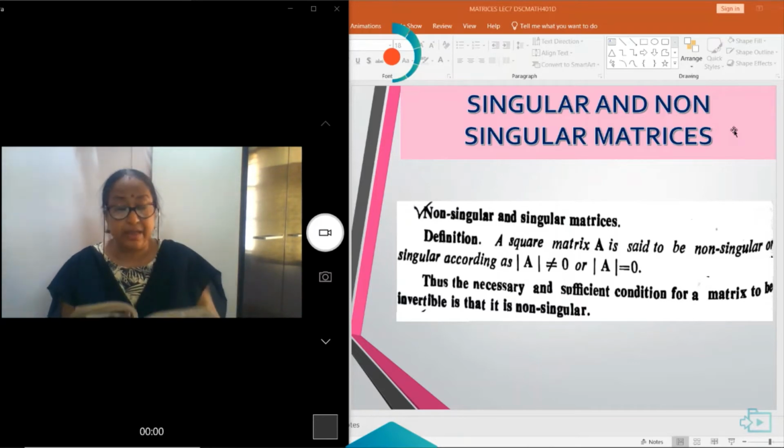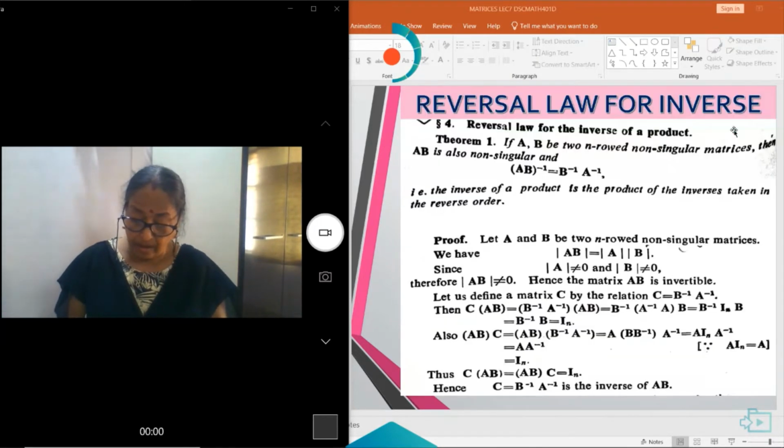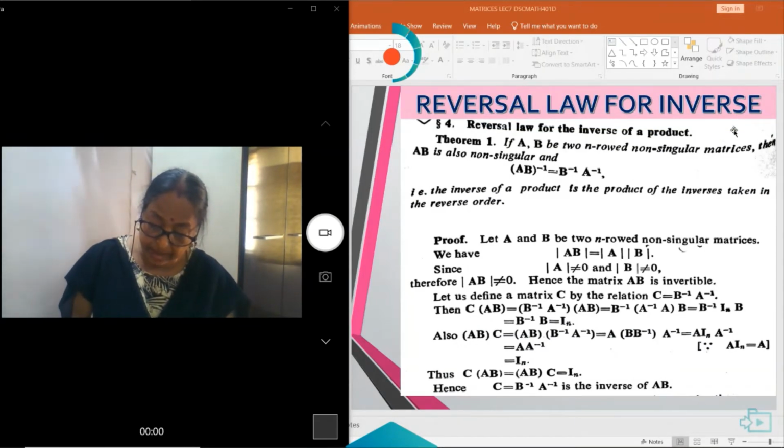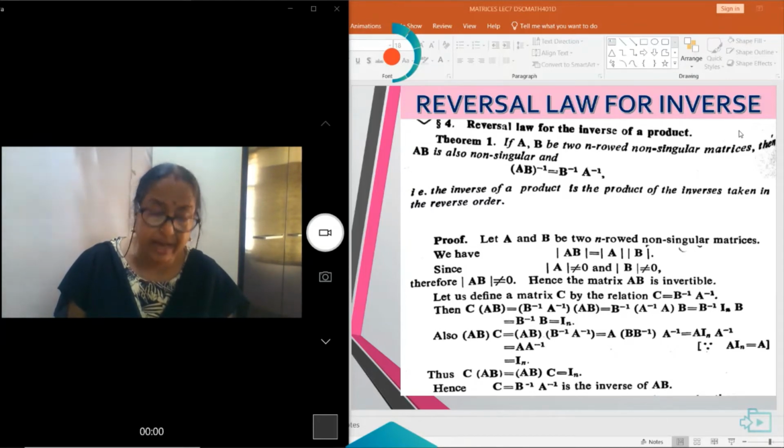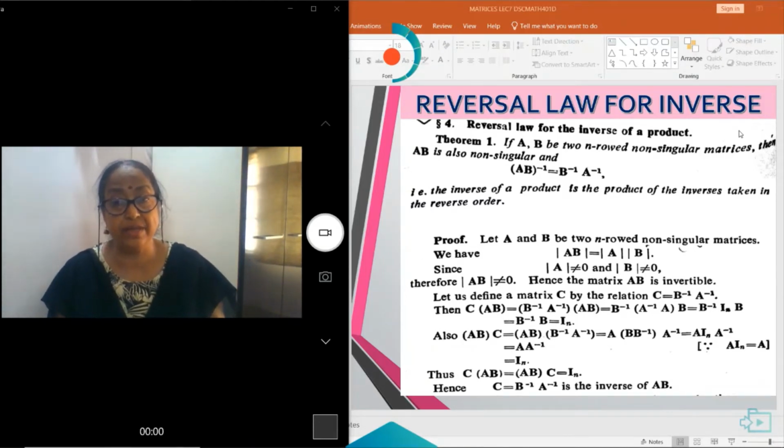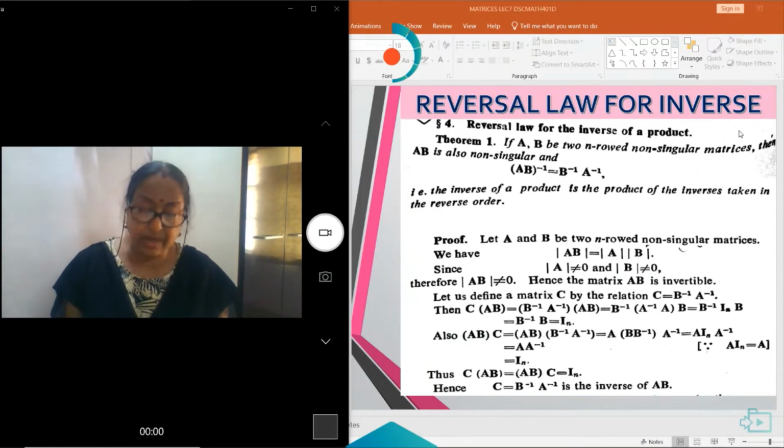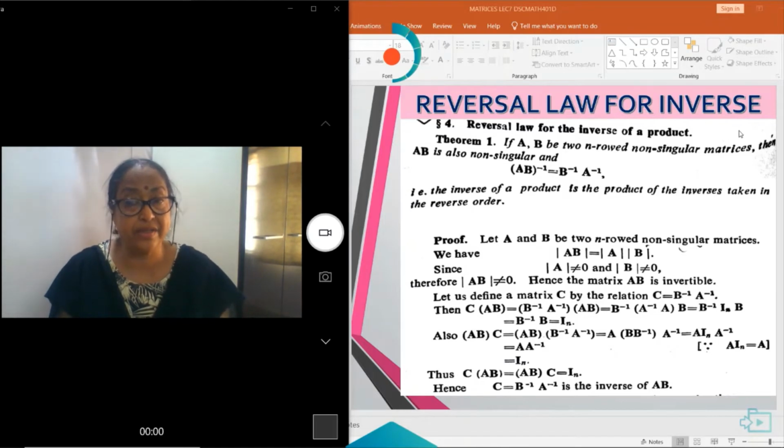Now we will discuss the reversal law for the inverse of a product. If A and B are two n-rowed non-singular matrices, then AB is also non-singular and (AB) inverse is equal to B inverse into A inverse. This is called the reversal law.